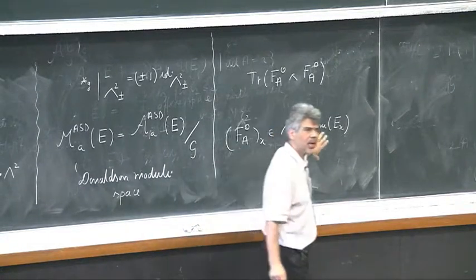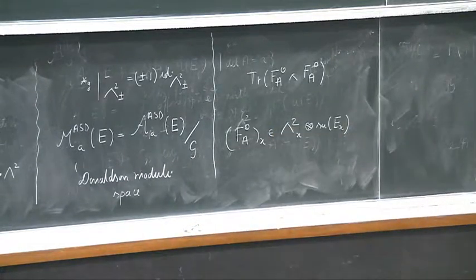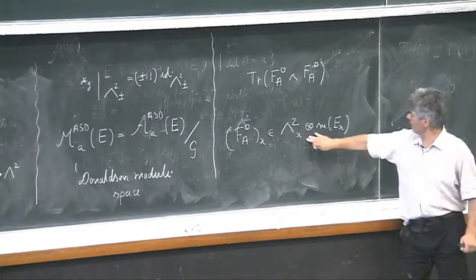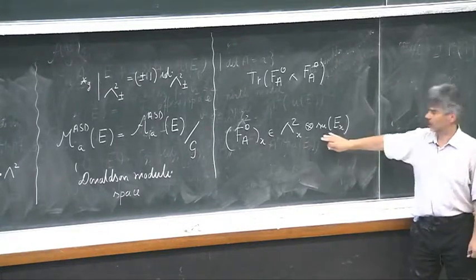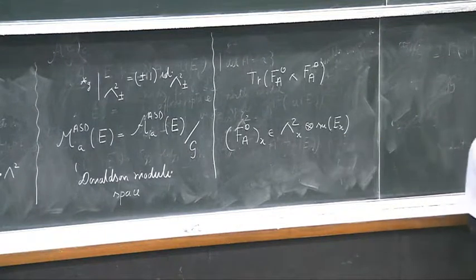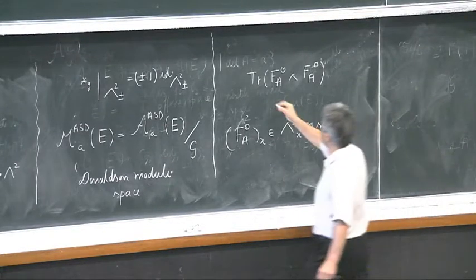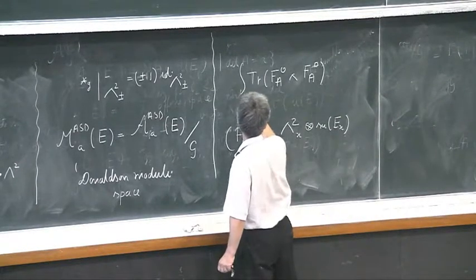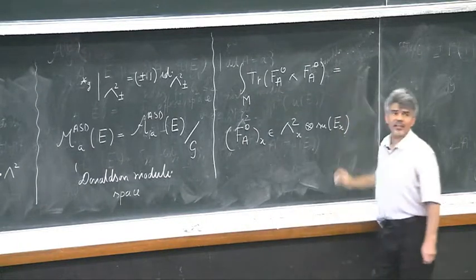On the forms, I make wedge product, and on the endomorphism factors, I make matrix multiplication, endomorphism composition, and take trace. If I integrate this on M, I get a characteristic number.